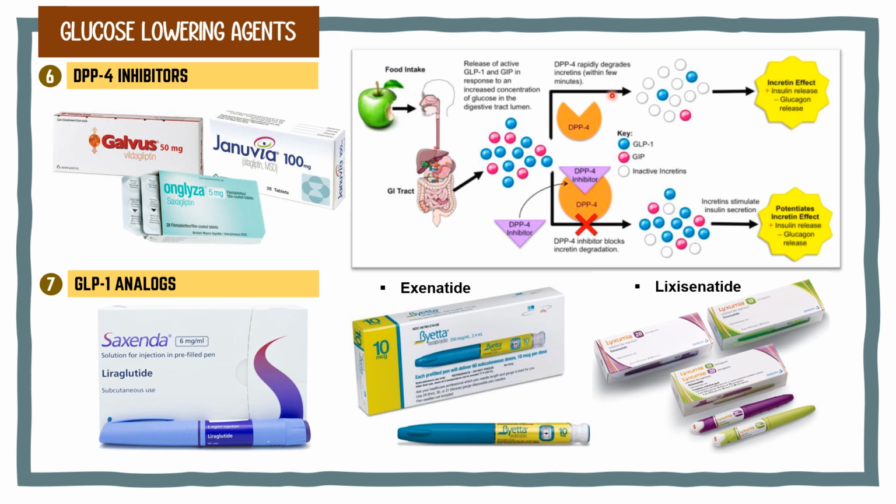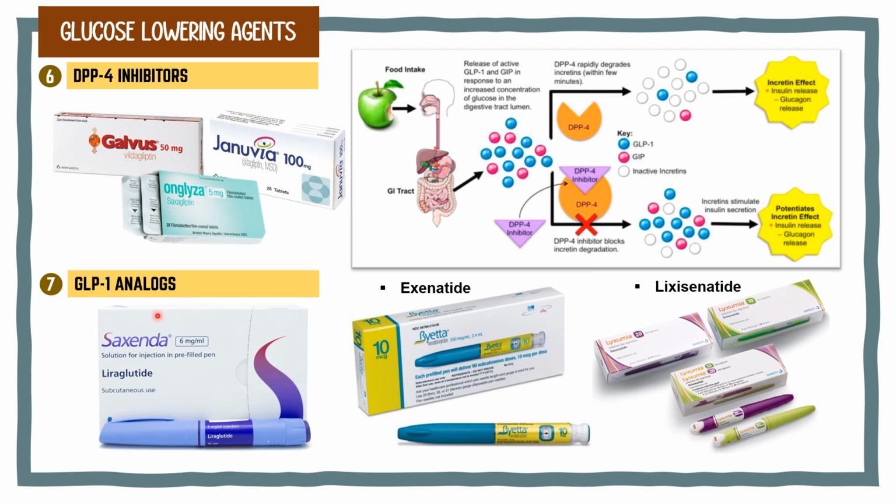This enzyme degrades the incretin hormones such as GLP-1 and GIP within a few minutes. The binding of this drug blocks the DPP4 activity, which will increase the circulating level of native GLP-1 and GIP, which will decrease the postprandial glucose excursion by increasing the insulin level in the blood.